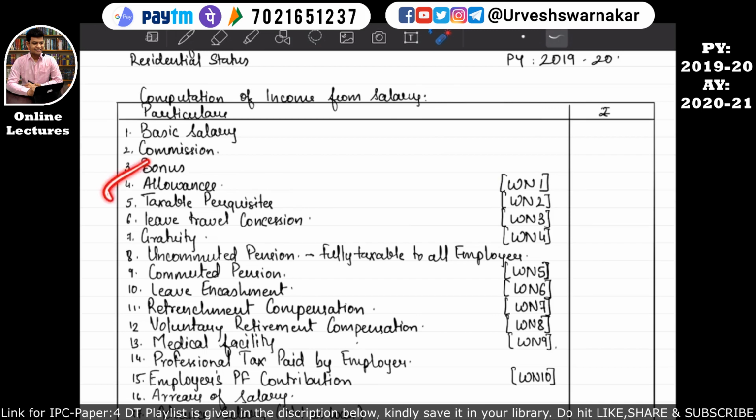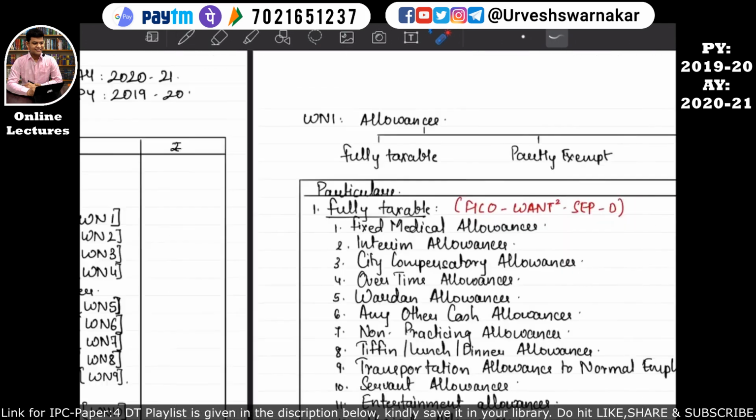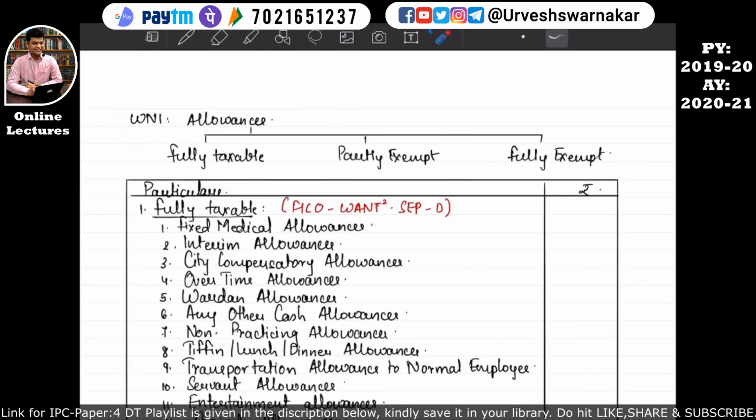So the next line item is allowances. There are a number of allowances given under this allowances in working note number 1. So there are some of the allowances on which there is exemption available under section 10. So that's why working note number 1 is created. So let's come to the next page where working note number 1 is written, and allowances is further bifurcated into fully taxable category, partly exempt category and fully exempt category.